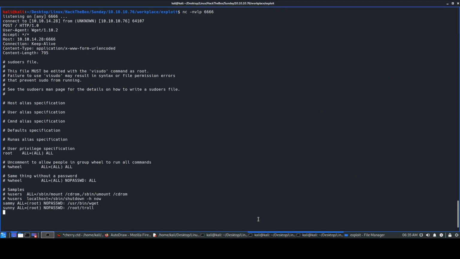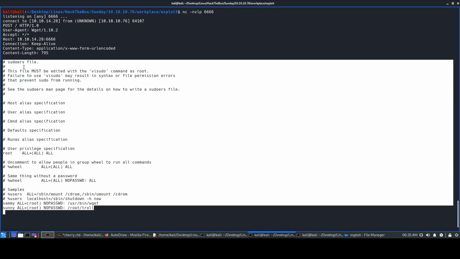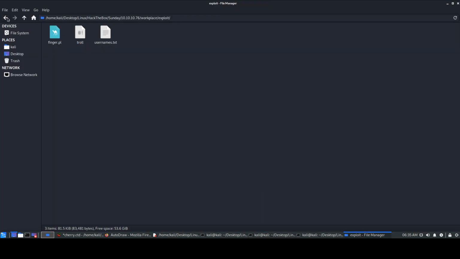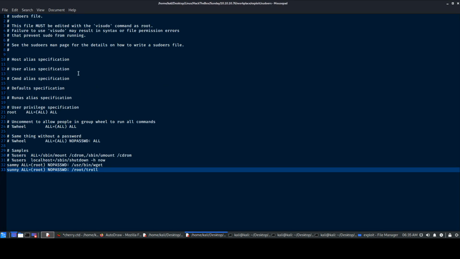Okay, we already got it. So it says that this is our sudoers file. What we'll do is I'll just take it, copy it, and create a file called sudoers and paste the contents over there.